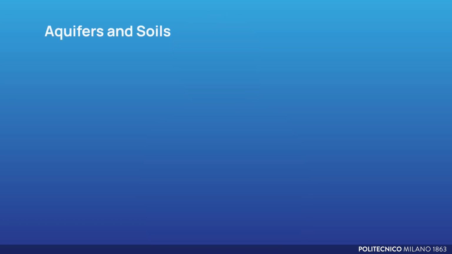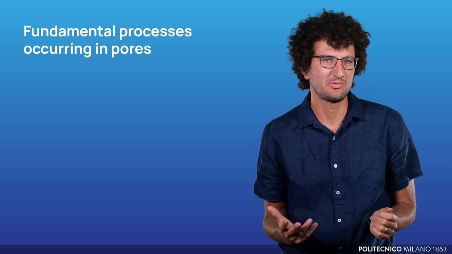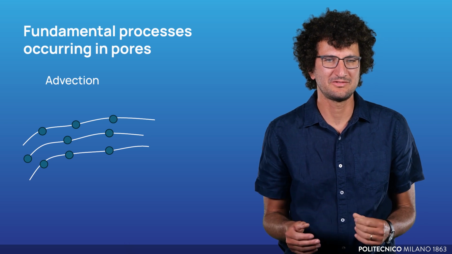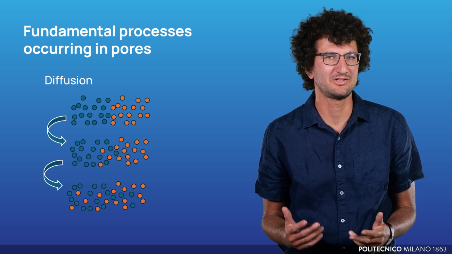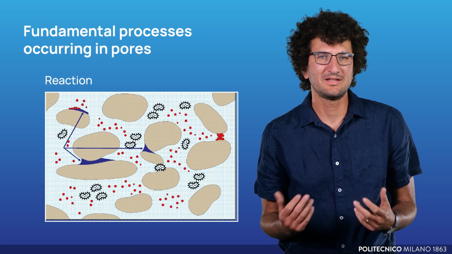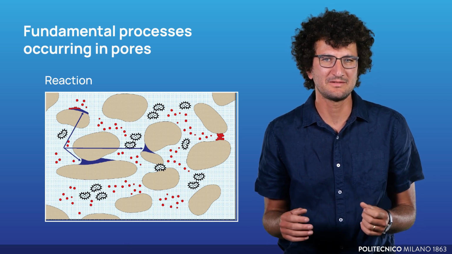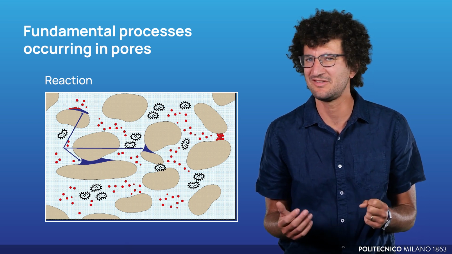The mathematical modeling of processes can be based on a mass balance for a substance dissolved in water. Aquifers and soils can be described as porous media where water can flow through the spaces within a solid matrix. The fundamental processes that occur within individual pores at the micron scale are the flow of water, which contributes to the movement of contaminants by advection, molecular diffusion, which contributes to the mixing of a substance dissolved in a fluid, and chemical or biologically activated reactions that can induce transformations, such as the formation of new compounds, or influence the transport of a substance, for example by delaying it as in a case of adsorption.